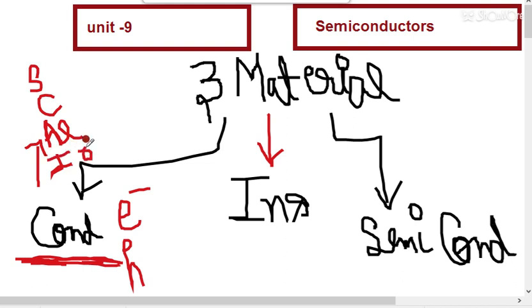You can take some other metals as an example also. So these all are conductors.